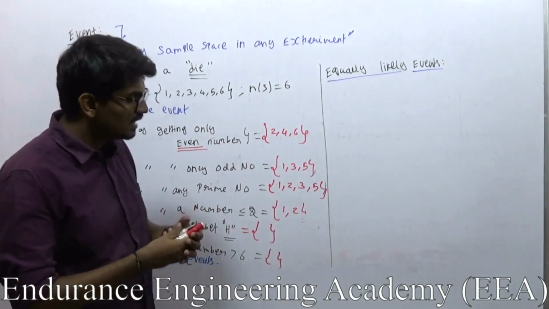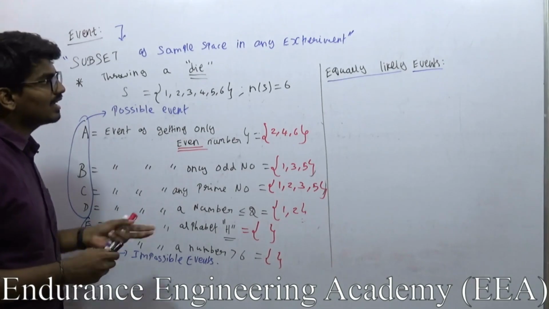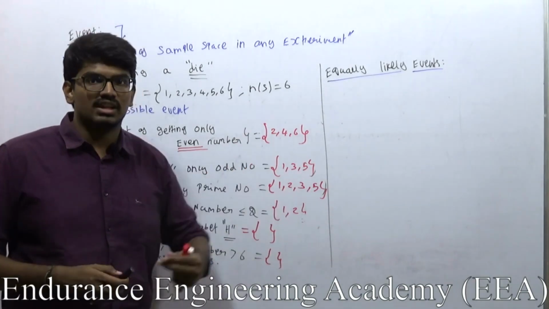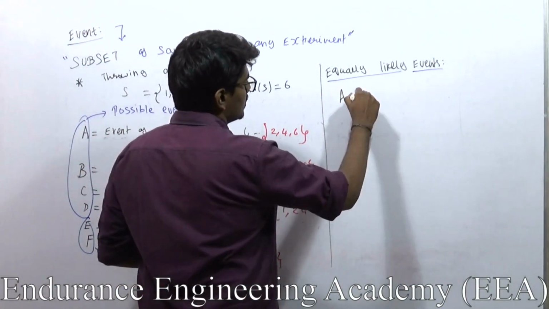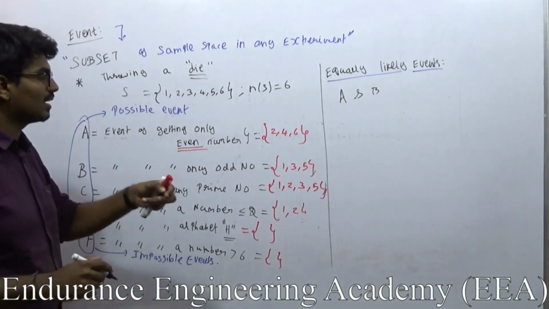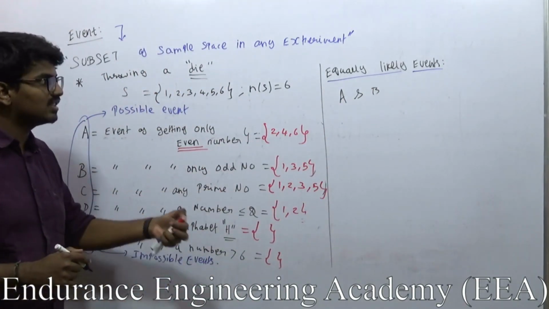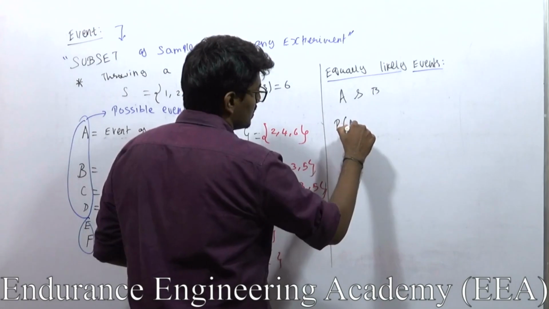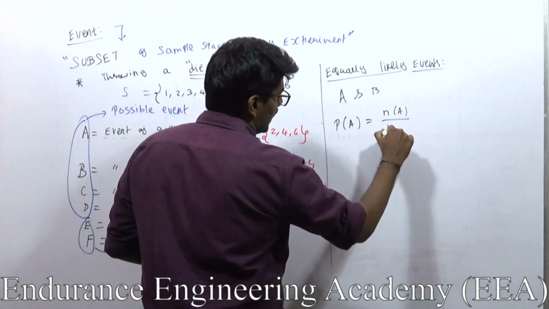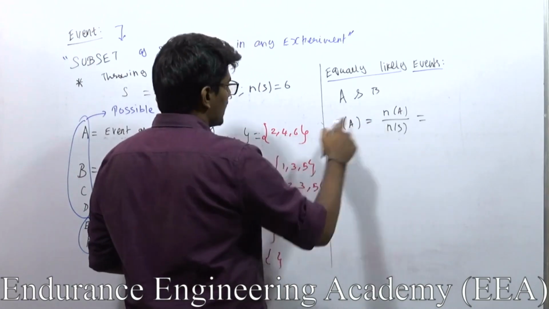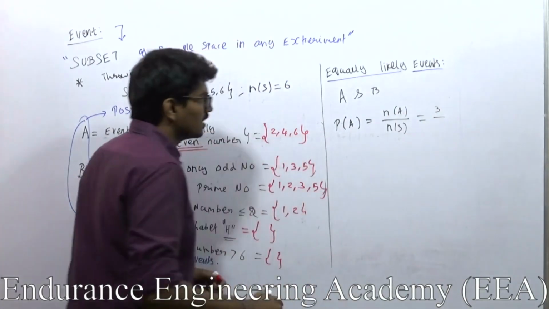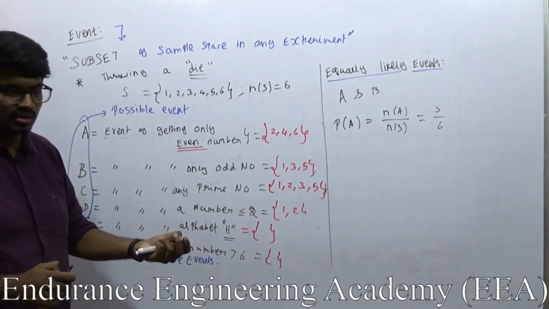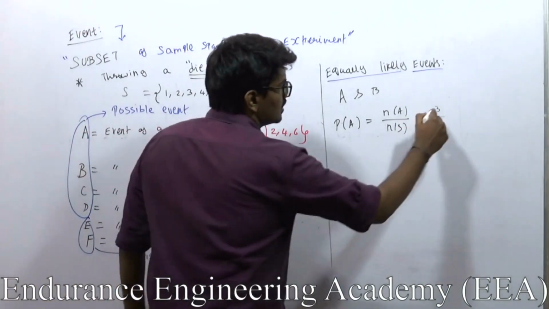So what is meant by equally likely events? See, equally likely events means the possibility of occurrence of one event will be the same as the possibility of occurrence of the other event. In this example, we will take A and B. A is the event in which I am going to get only an even number. B is the event in which I am going to get only an odd number, right? So now the probability of occurrence of A is n of A by n of S. n of A is 3, and n of S, the sample space, is 6. N implies number. So this is going to be 1 by 2.